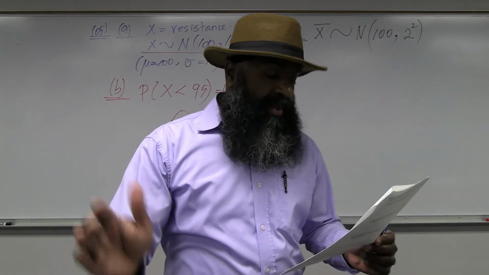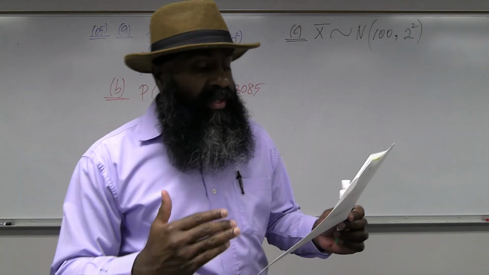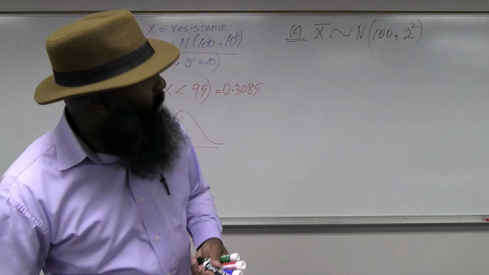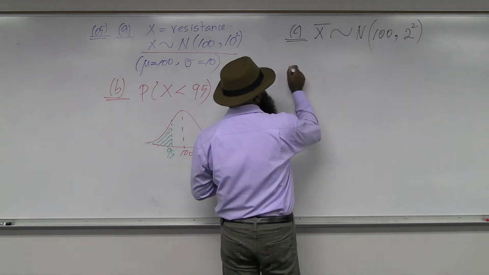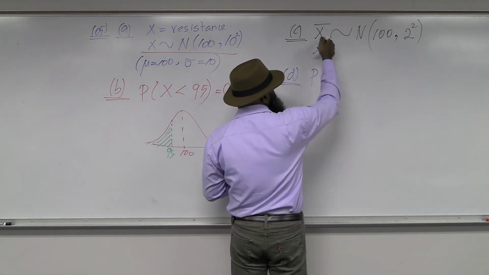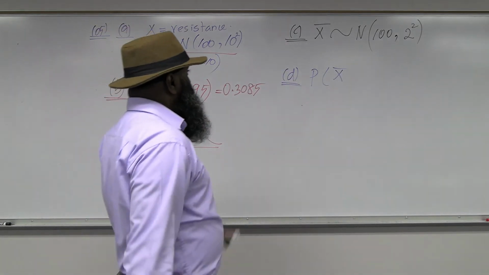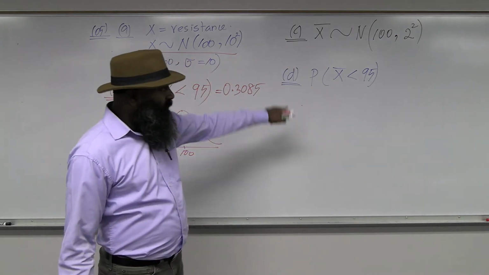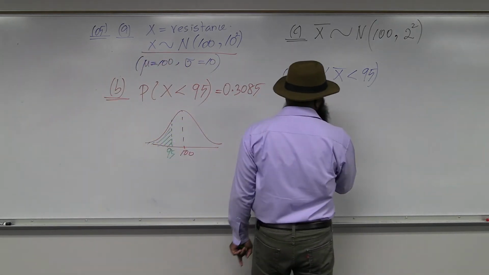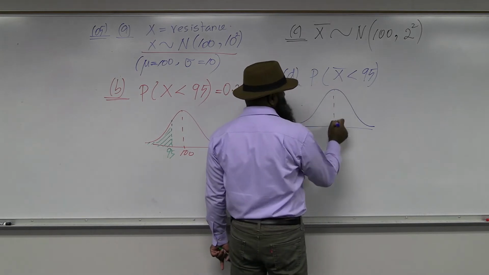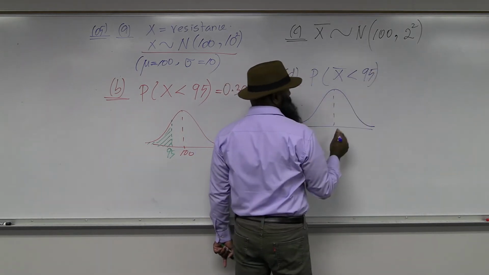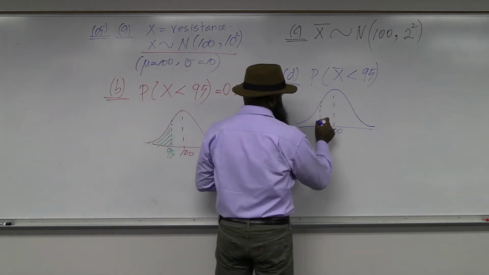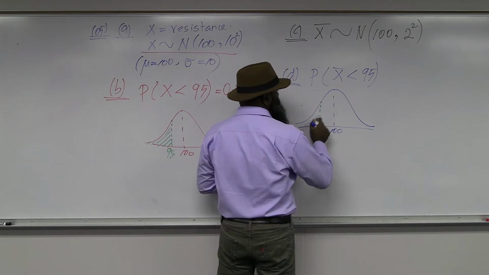Part D. For samples of size 25, what's the probability that the average resistance would be lesser than 95? That means I need a probability regarding X bar, the average resistance, lesser than 95. So how do you find that? Just like earlier, I have to go for the distributions. X bar follows this distribution, which is centered at 100. So 95 will be somewhere here to the left, and again, I need this area.